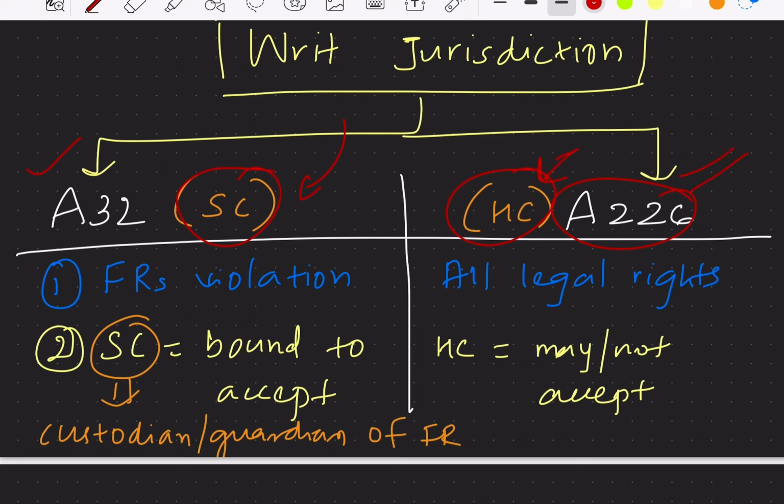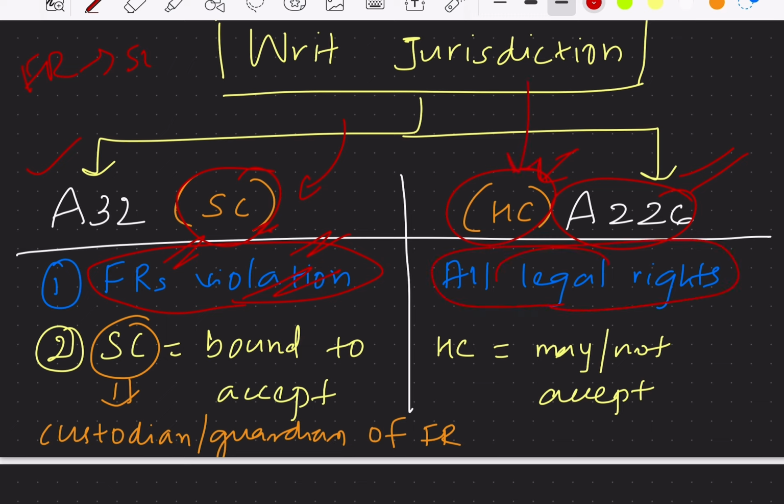I said, for the violation of fundamental rights, we can go to the Supreme Court and seek the remedies, right? So here, the writ jurisdiction of the Supreme Court is only used when there is a violation of fundamental rights. The writ jurisdiction of the Supreme Court is limited only with respect to the violation of fundamental rights, whereas the writ jurisdiction of High Courts is for all legal rights.